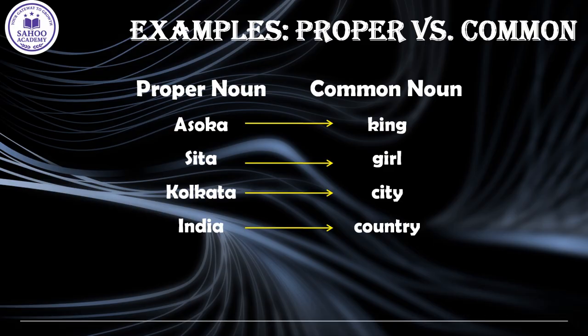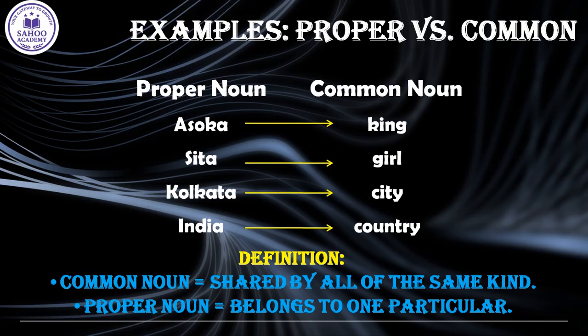Look at the simple definitions on your screen. A common noun is a name shared by all of the same kind. But a proper noun is a name that belongs to one particular person, place, animal or thing. Think of it like this. If you say city, you are using a common noun. It could be any city. But if you say Kolkata, you are using a proper noun because it is one specific city.